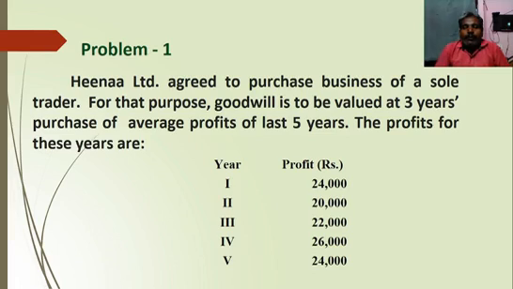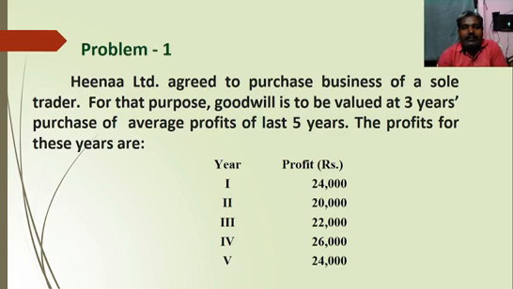They need to value how much goodwill is available under the average profit method. So they have given 5 years profit.